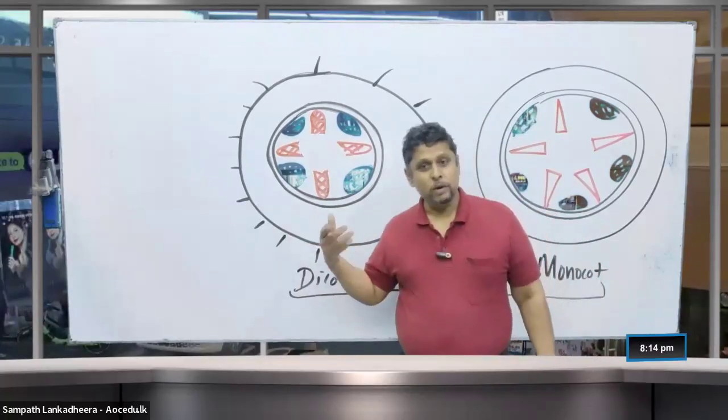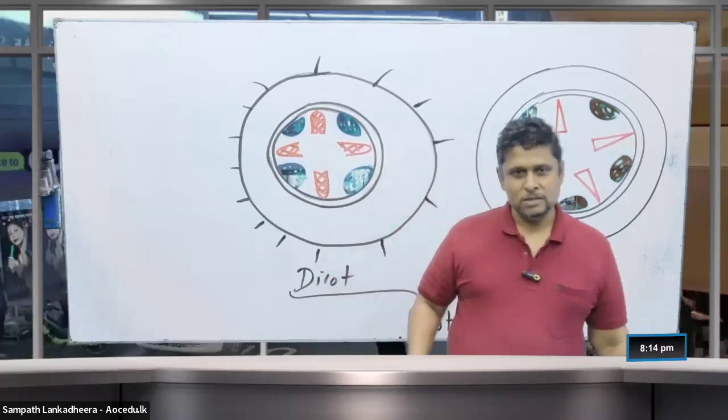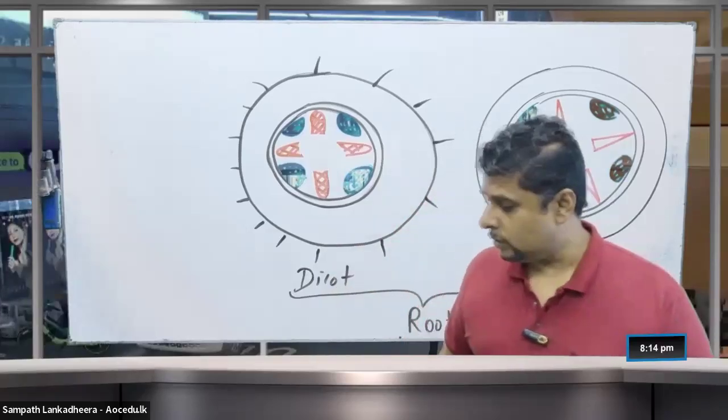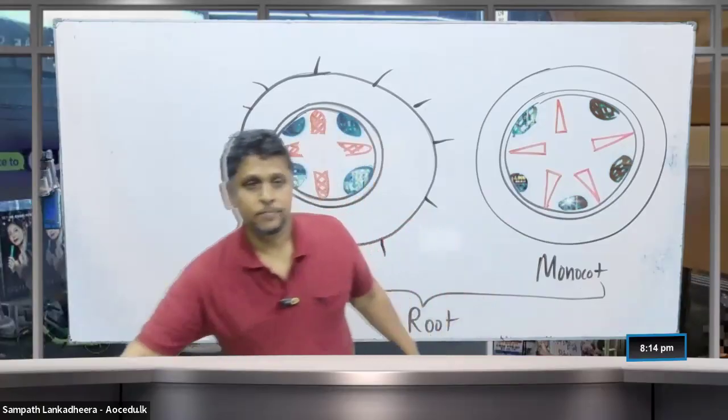The radial arrangement. No cambium. That's good. No cambium is a correct point. Right, people? Now we are moving to the stem details.